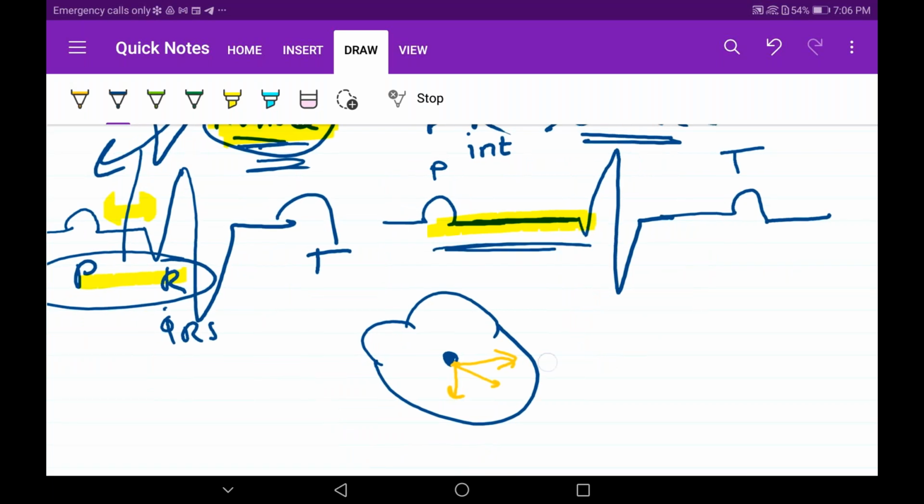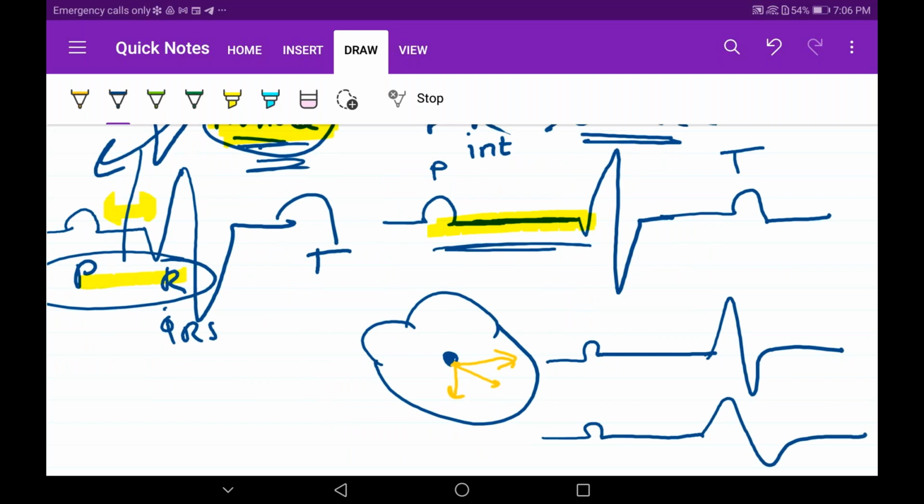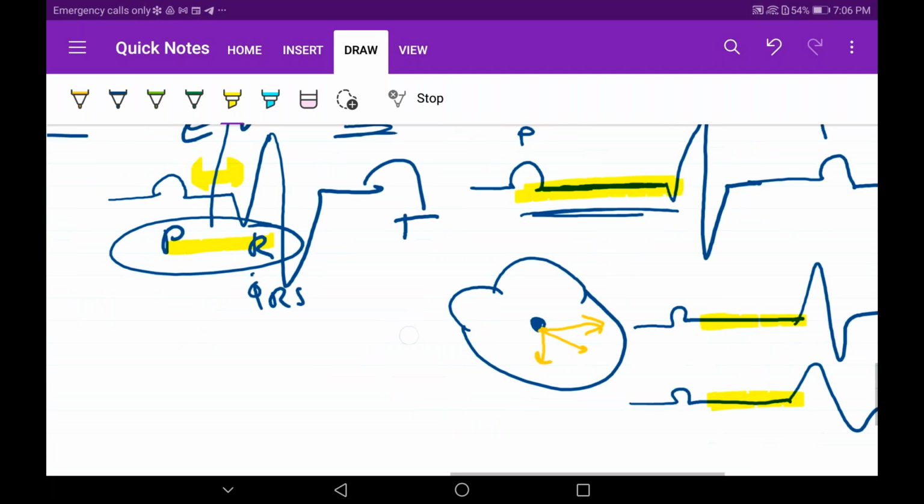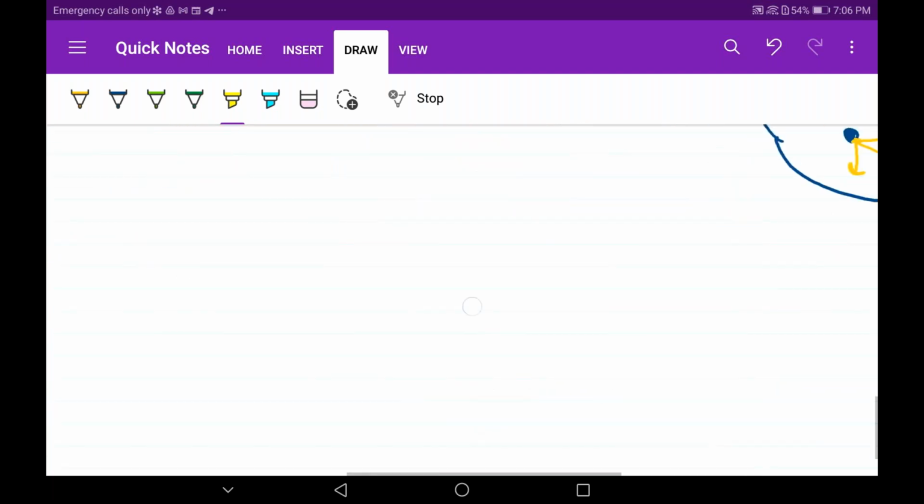So when we see the ECG paper, this will regularly prolong. Whenever you see all the leads, in all the leads you will see the PR interval prolonged. Let's jump to second degree heart block, guys.